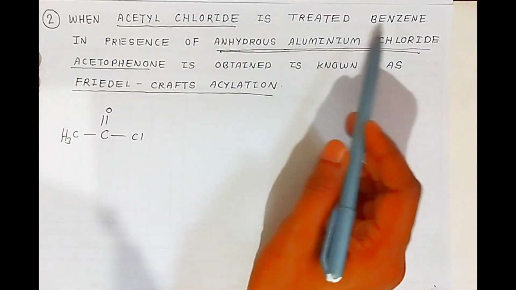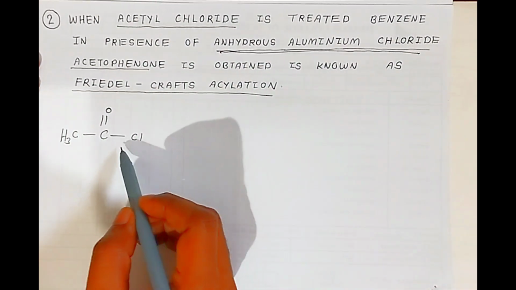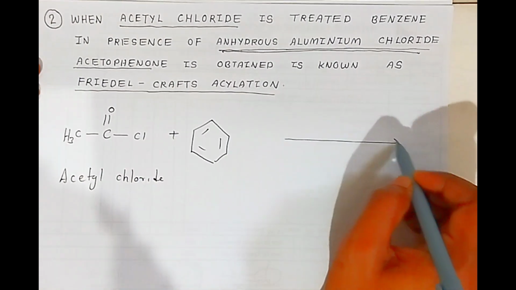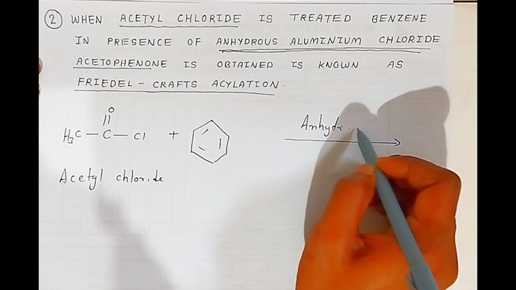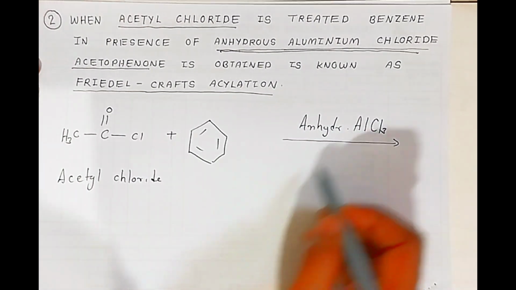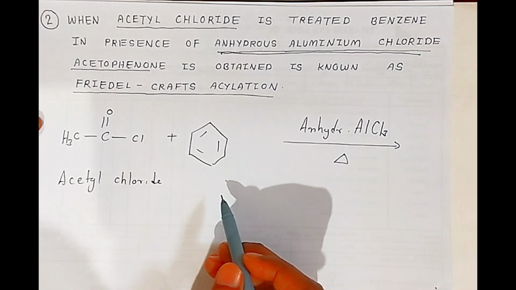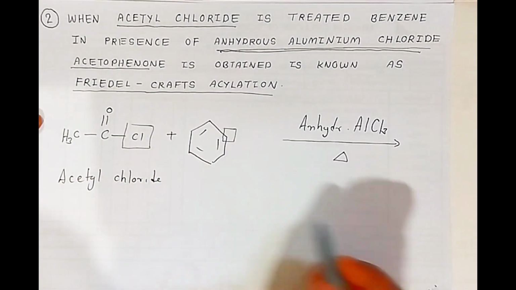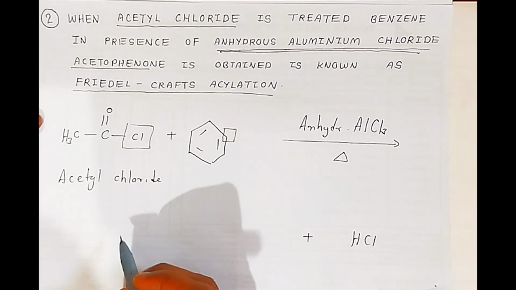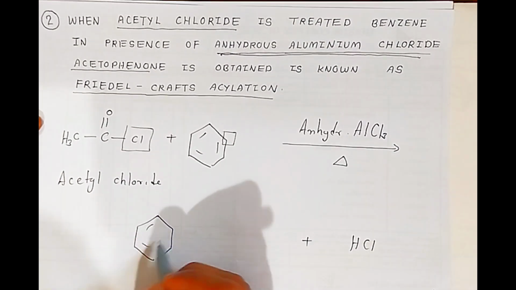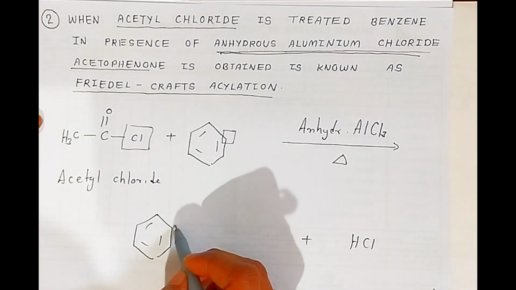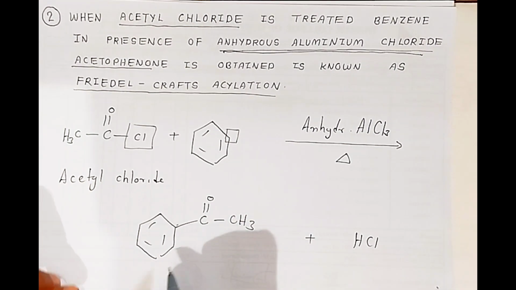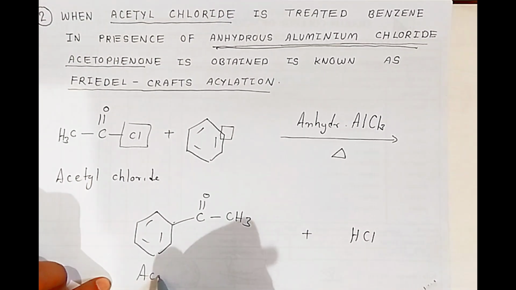So students, when acetyl chloride is treated with benzene in presence of anhydrous aluminum chloride, so this is your acetyl chloride when treated with benzene, react with benzene in presence of anhydrous aluminum trichloride, and you have to heat these two reactants. What happens students? This chlorine will react with this hydrogen of this benzene and it will give you HCl. Okay students. Now what happens? It will form the product. First I am writing benzene, and carbon of this carbonyl now will attach to this carbon of this benzene, and it will give you acetophenone. This is also aromatic ketone students. We have prepared aromatic ketone, that is acetophenone.